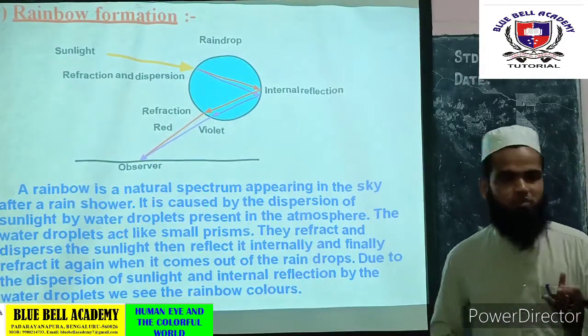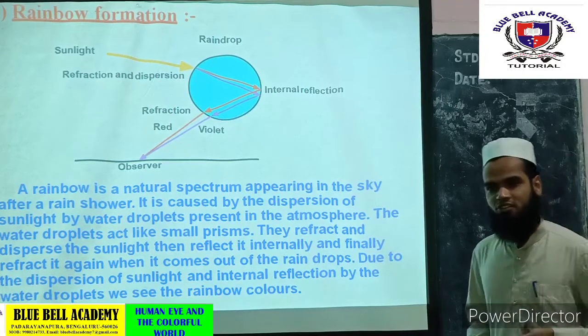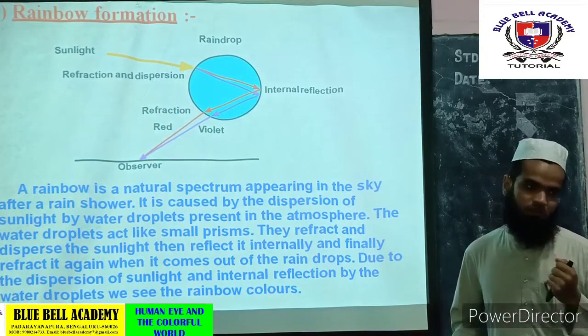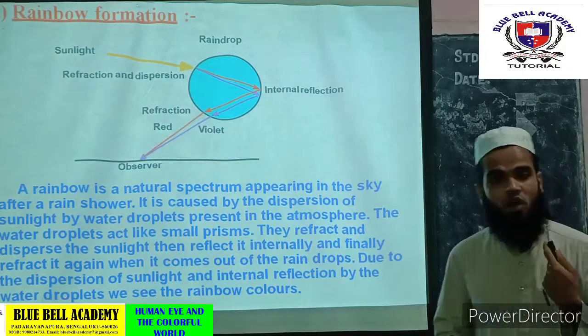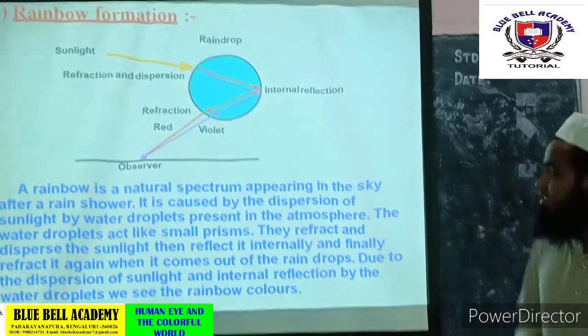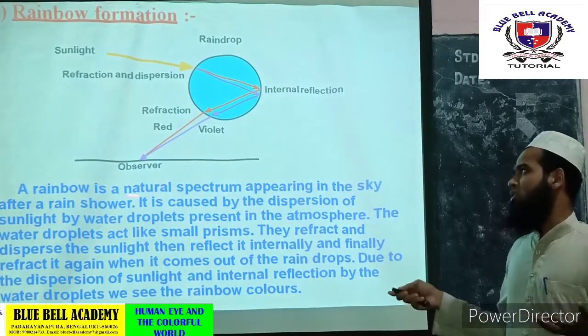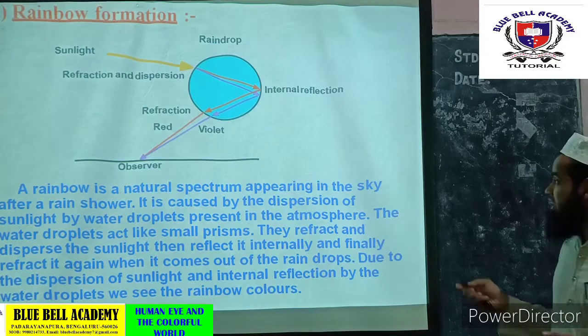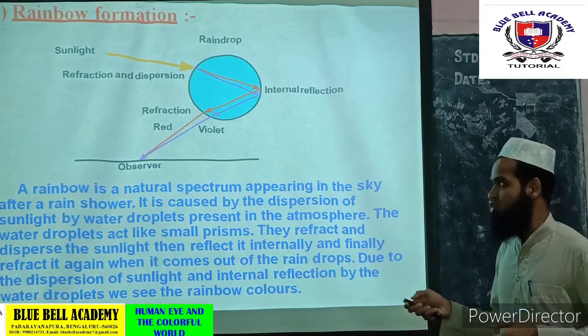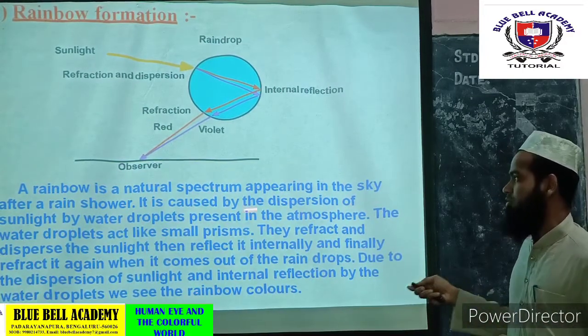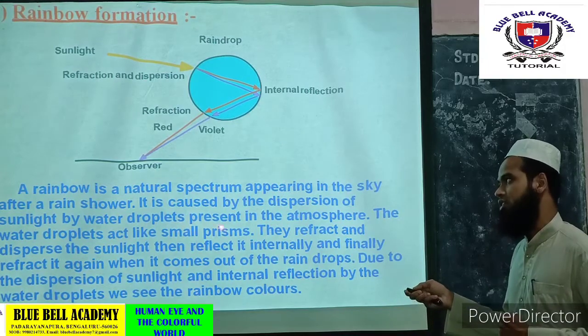Reflection, as you know, the meaning, bouncing of the light is called refraction. So let's understand how the rainbow will form in the sky. Rainbow is one of the natural spectrums appearing in the sky after the rain shower. It is caused by the dispersion of sunlight by the water droplet.